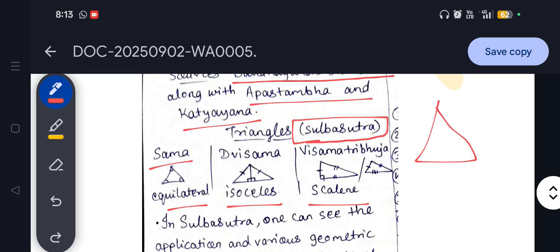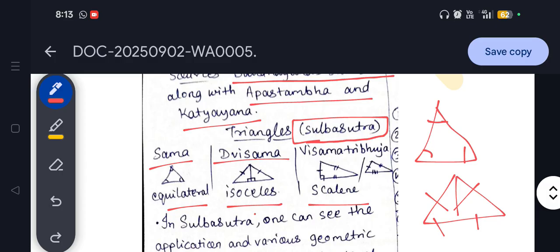The equilateral triangle was known as Samakona, means all the angles are equal, right? Kona means corners. Then you have Dvisama, means two sides are equal, either these two sides or either these two sides. So the isosceles triangle is known as a Dvisama triangle.